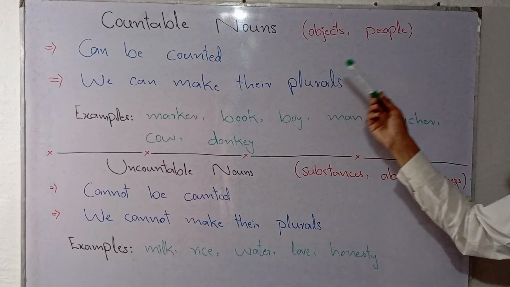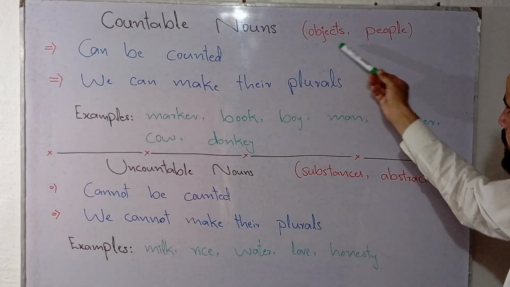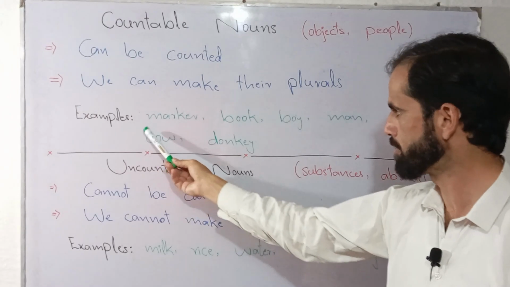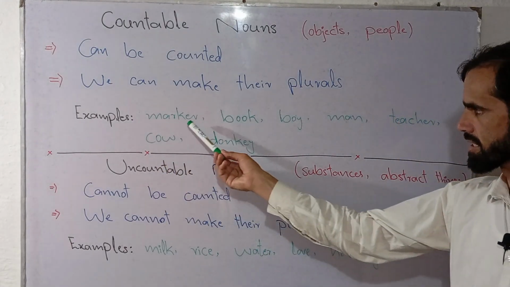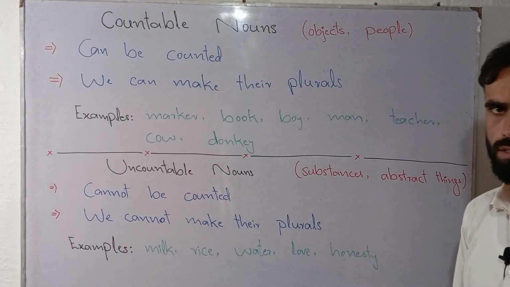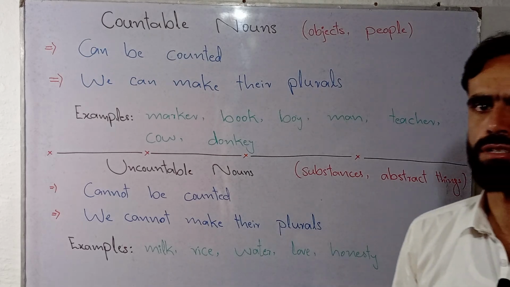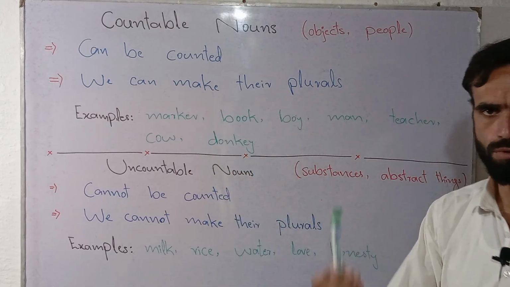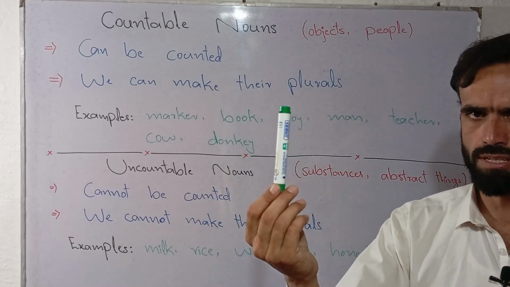So countable nouns are used that refer to objects or people. And now we are going to discuss examples. Let's suppose there is a word marker. Marker is a countable noun. Why? Because we can make its plural. For example, marker is singular. Let's suppose I have a marker, so it is singular.